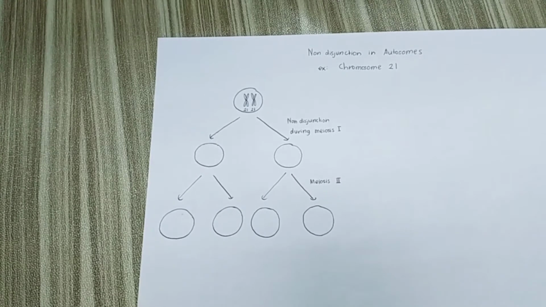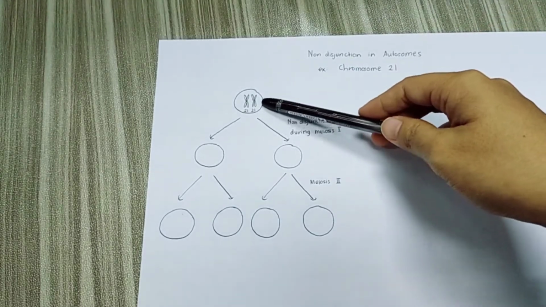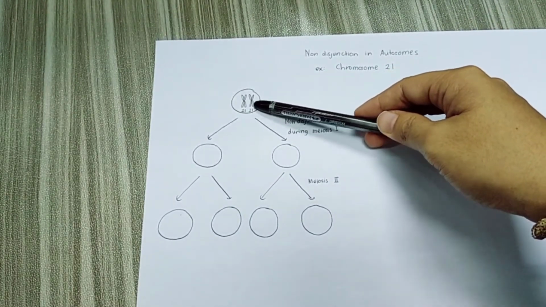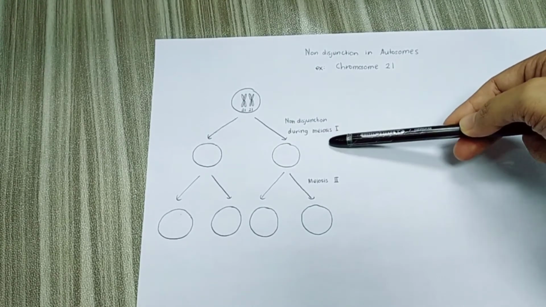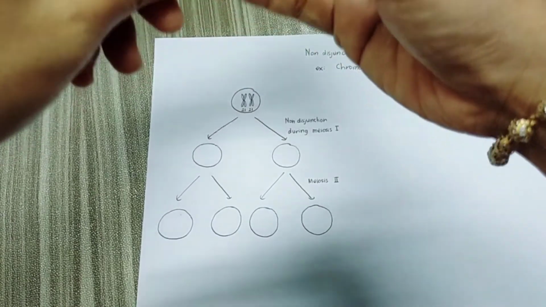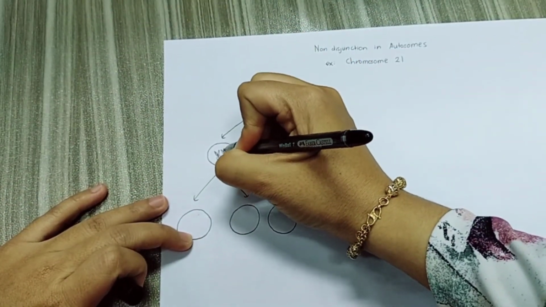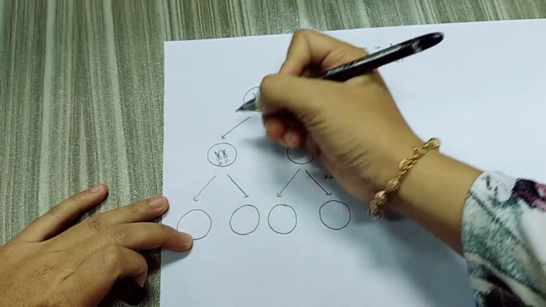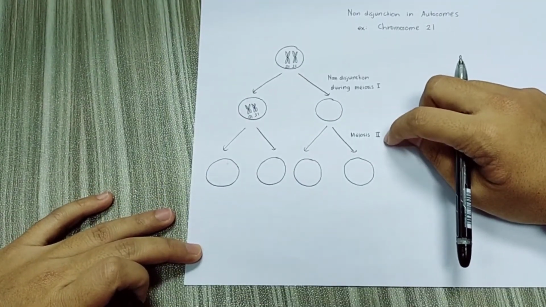Okay, so now we look at non-disjunction in autosomes. For example, non-disjunction that occurs in chromosome 21. So first, here we have 2 chromosome 21. So let's say non-disjunction occurs during meiosis 1 in chromosome 21. So what happens to this homologous chromosome? It fails to separate. So that means in this cell, it will have 2 chromosome 21, but in the other cell, there is no chromosome 21.